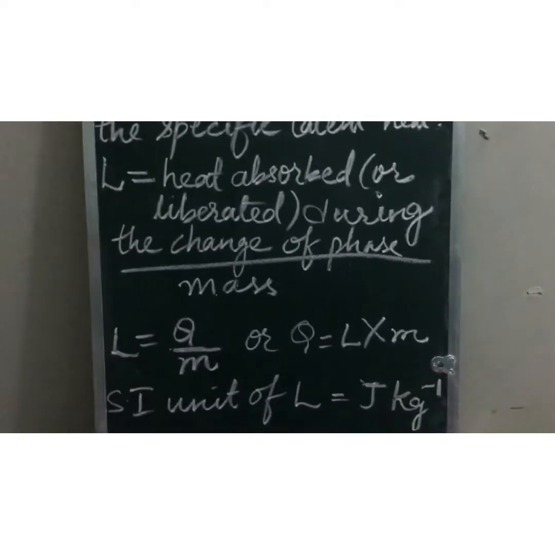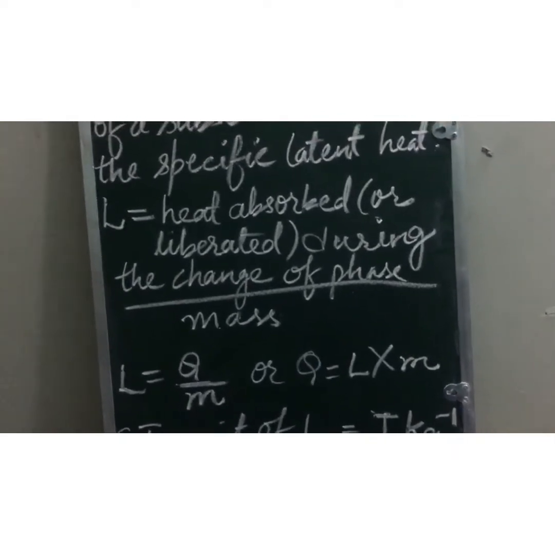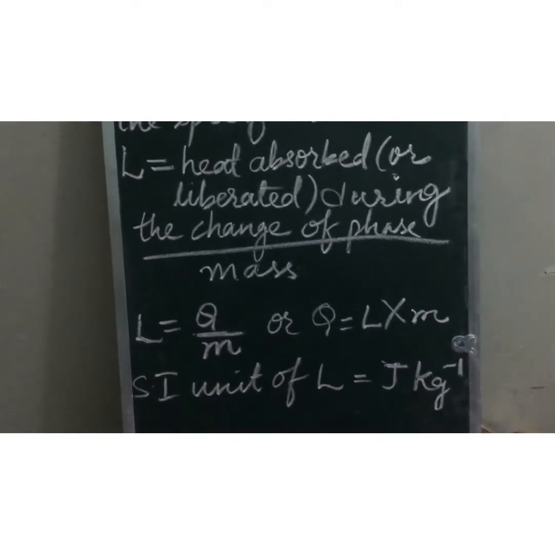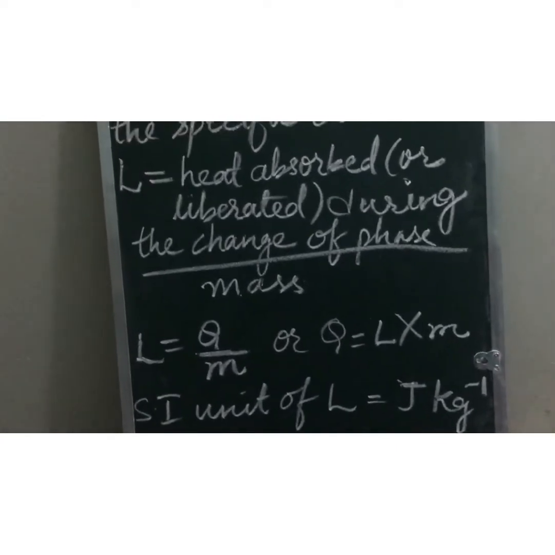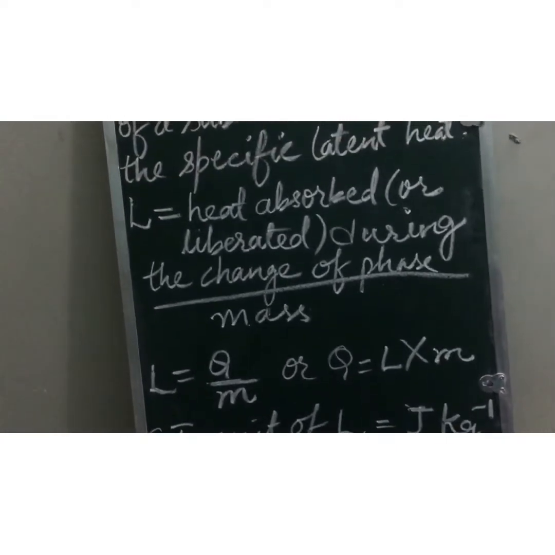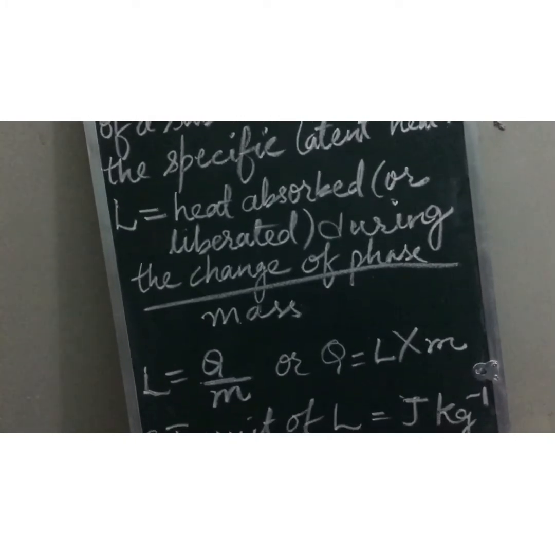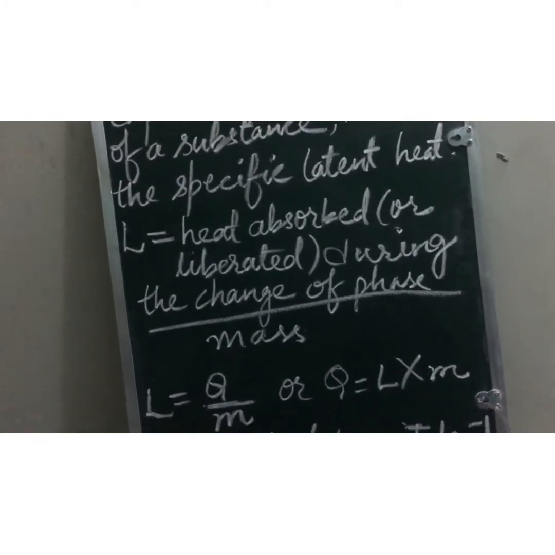Now let's go to the SI unit of specific latent heat. Since heat absorbed or liberated is represented by joule and mass is kilogram, the SI unit of specific latent heat is joule per kilogram. Other common units are calorie per gram or kilocalorie per kilogram. Their relationship is given in the book on page number 274. Please see to that.